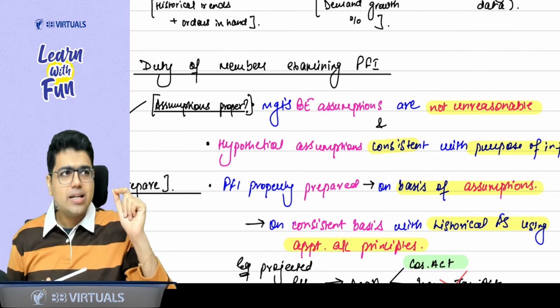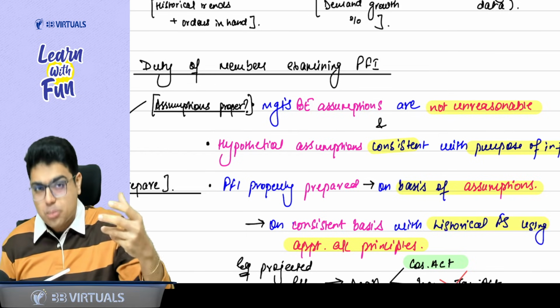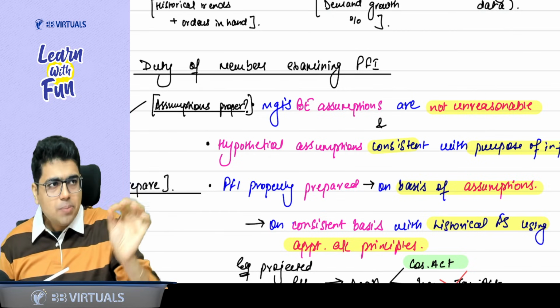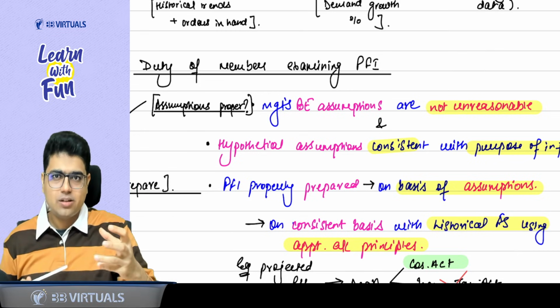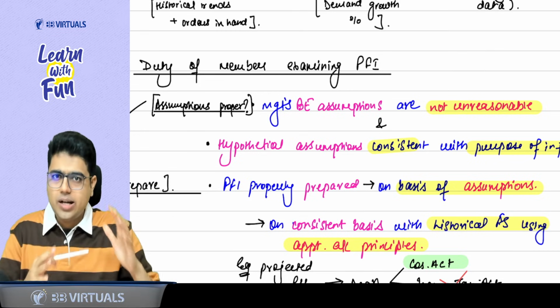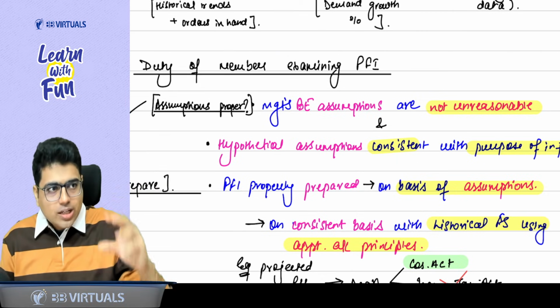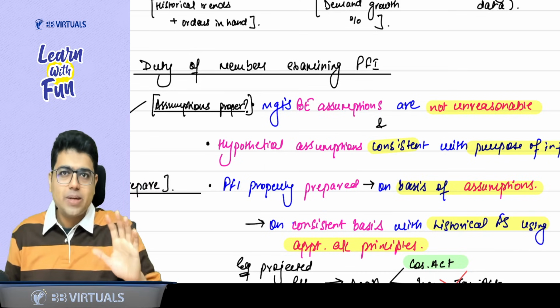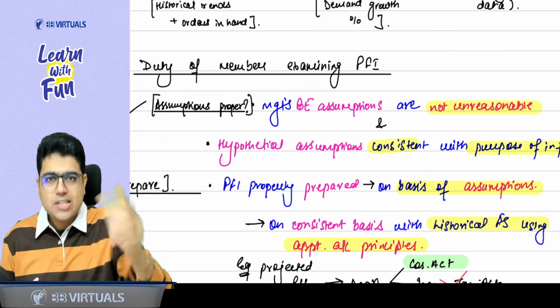So what do you mean by that? Let's say I am preparing a projection. Projection is a hypothetical assumption, right, sir? I am preparing a projection for my new plant. I have taken the money for building a new plant and I am projecting the cash flows. Whatever sales I am expecting from the plant and whatever expenses I am expecting, based on the sales and expenses, I will draw the projected cash flow for the plant.